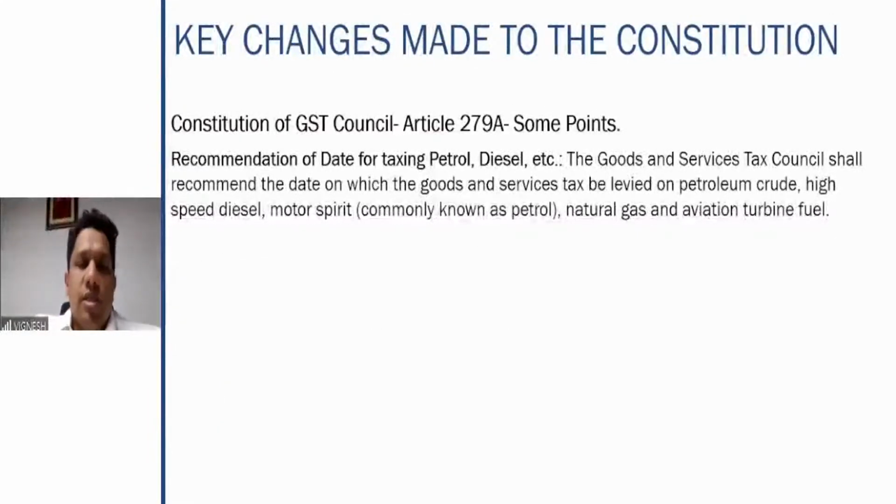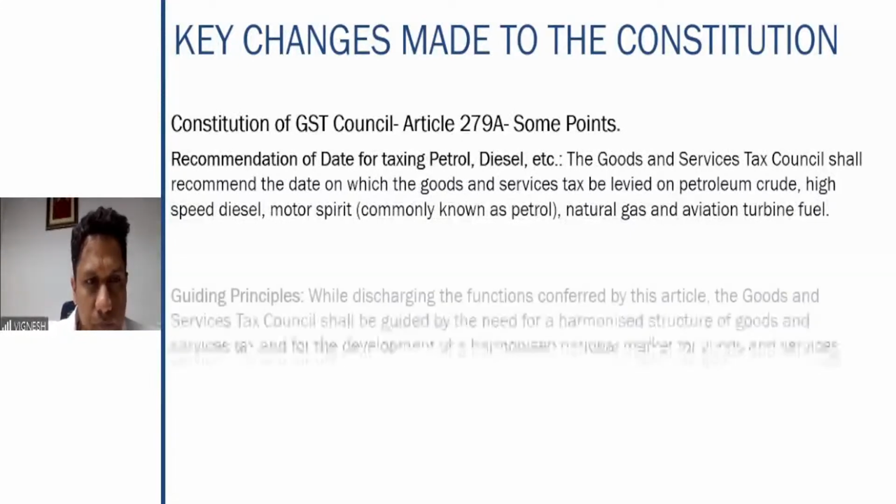Also, the GST Council has the power to recommend the date on which the GST will be levied on these 5 products. Which are the 5 products? Petroleum crude, high-speed diesel, motor spirit, which is known as petrol, natural gas, and aviation turbine fuel. On these particular products, the date on which the GST can be levied shall be proposed by the GST Council.